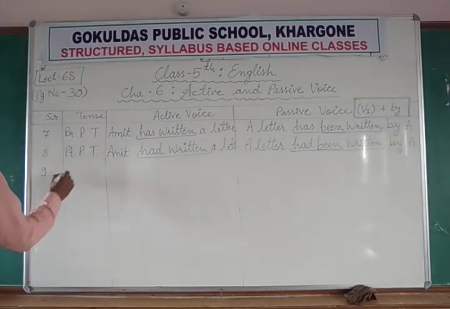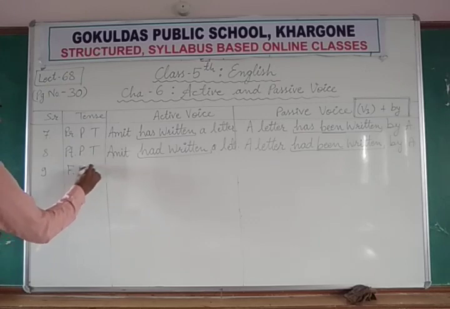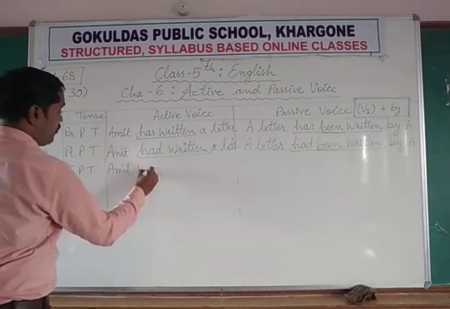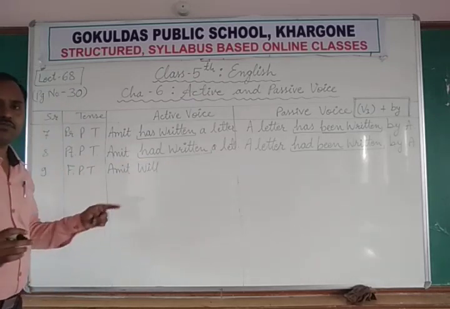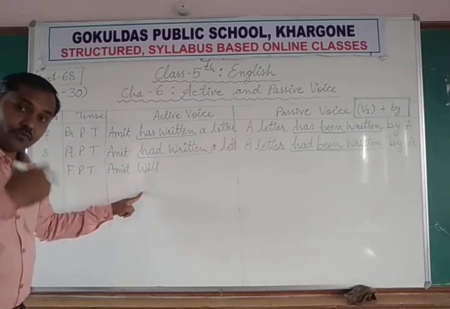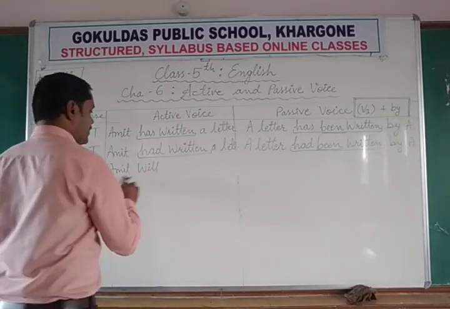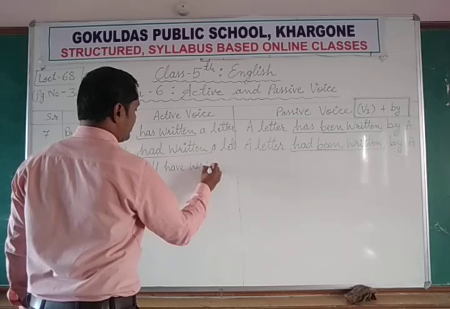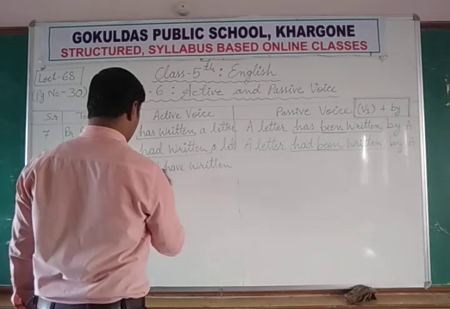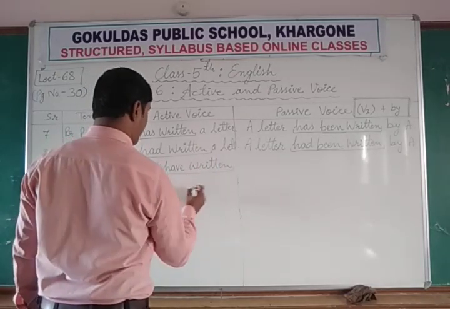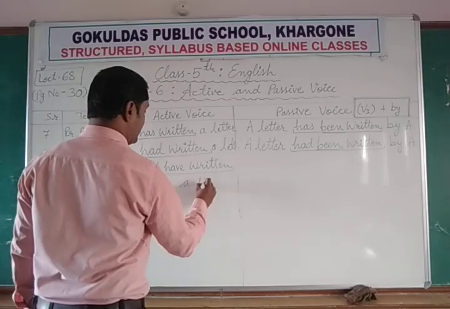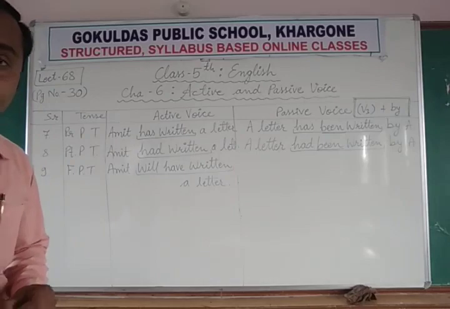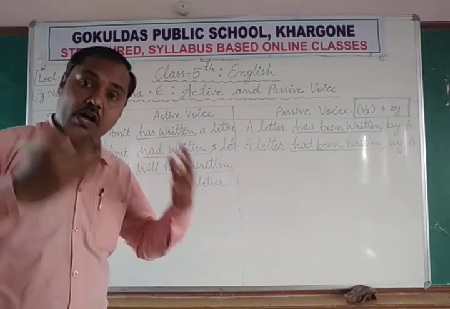The last, future perfect tense. Amit will have written. We always use will or shall in future tenses, all future tenses. Will have written. Amit will have written a letter. अमित विल हैव रिटन अ लेटर. अमित एक लेटर लिख चुका होगा.